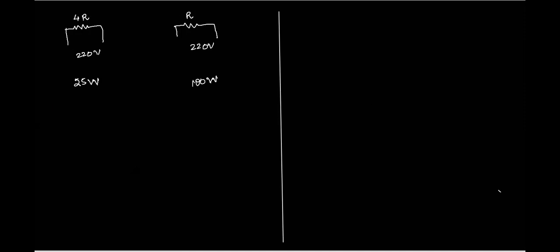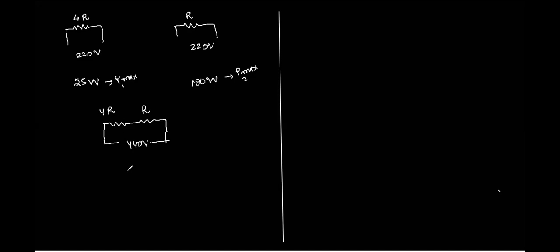Now, when you connected R and 4R together, this is 4R and this is R, to a 440 volt supply, right? Now you need to see what will happen. Also, Atul, this is basically the maximum power of the first bulb, and this is the maximum power of the second bulb. Now let us see what will be the power generated in the two bulbs in this case.